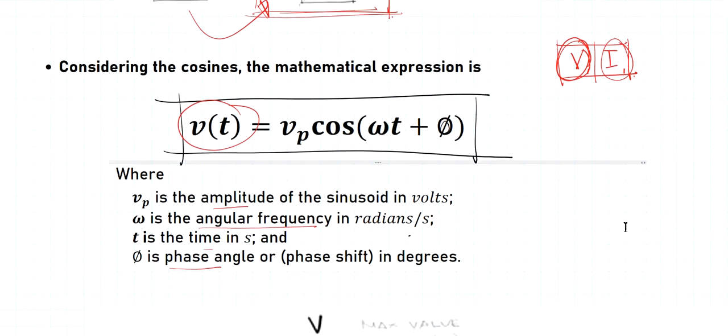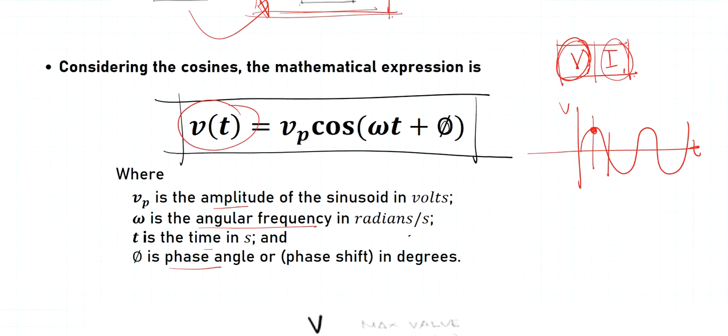Okay, so for these mathematical expressions, we have this voltage function as a function of time. That means that the voltage actually changes with respect to time. So why does it change? Because if here's our graph of time and the voltage, we have this cyclic function. So at some point in time, this will be the value, or at some other point in time, this will be the value of the voltage. So that's why it's a changing quantity.